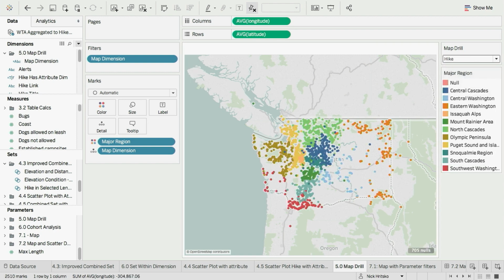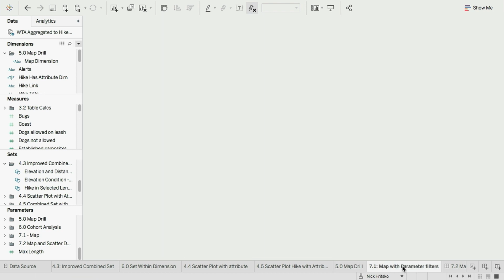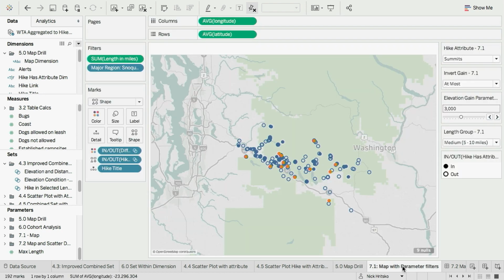So let's take this back to what we were doing before. Here we have a worksheet that has the same parameter controls that we had been looking at previously, but now it's plotting all of the data on a map. So again, I can change that at least, at most. I can change what attributes I'm looking at, and the map updates with those values.